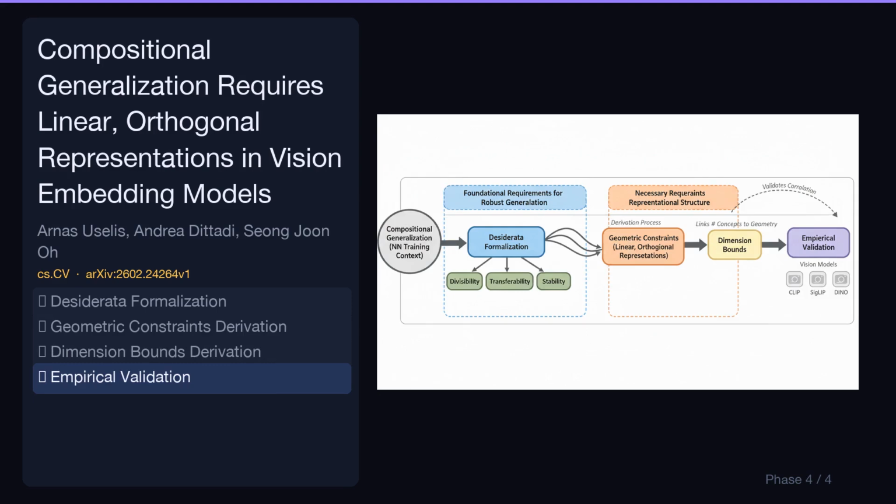The paper empirically evaluates these theoretical predictions across modern vision models like CLIP, SigLIP, and DINO. This validates the proposed representational structure's correlation with compositional generalization.